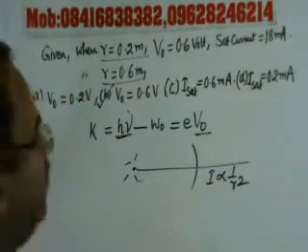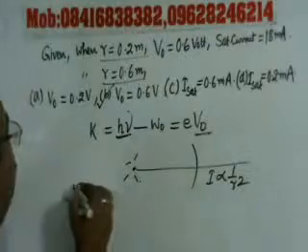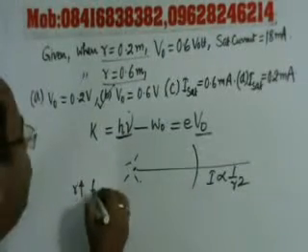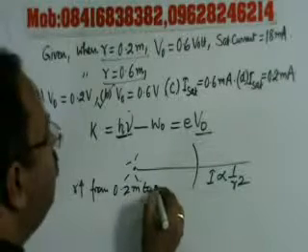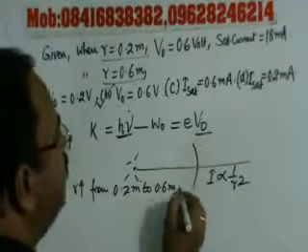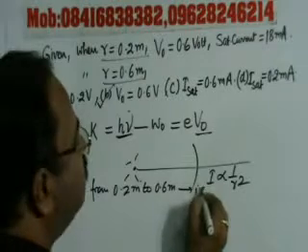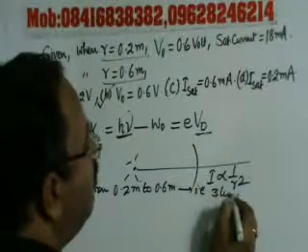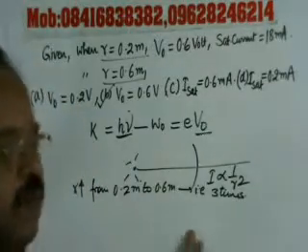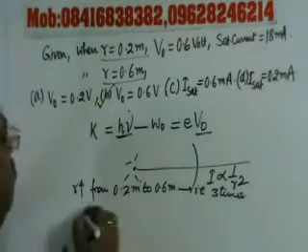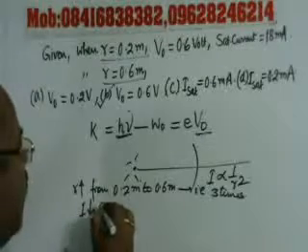So when r increases from 0.2 meter to 0.6 meter, that is 3 times, right? I reduces 9 times, so I must decrease 9 times,